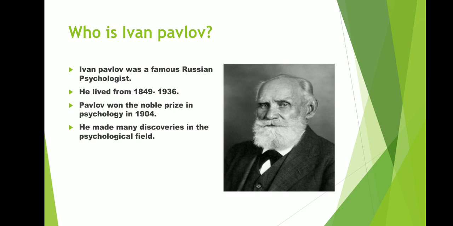Ivan Pavlov was a Russian psychologist. He lived from 1849 to 1936. Pavlov won the Nobel Prize in Physiology in 1904. He made many discoveries in the psychological field.